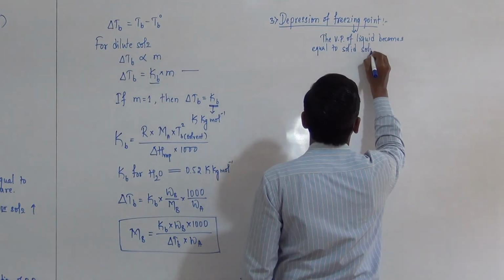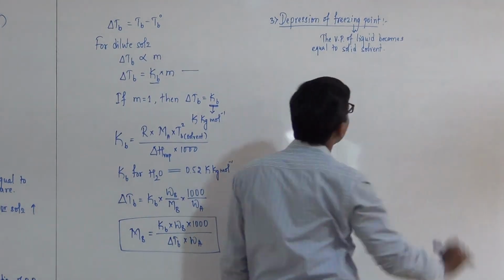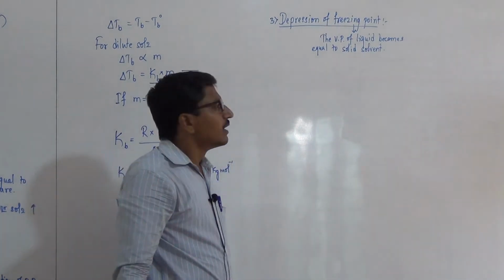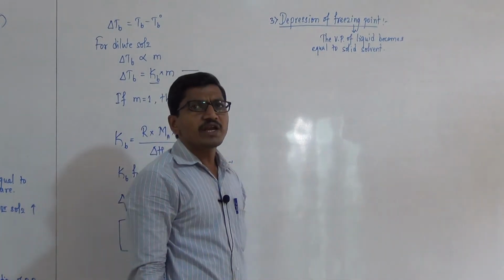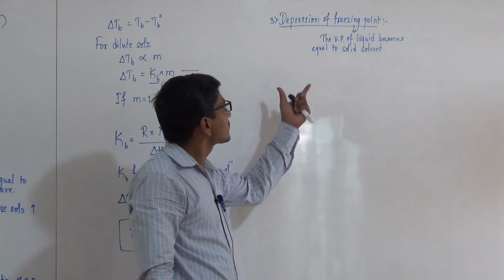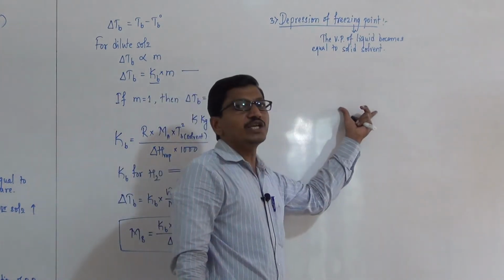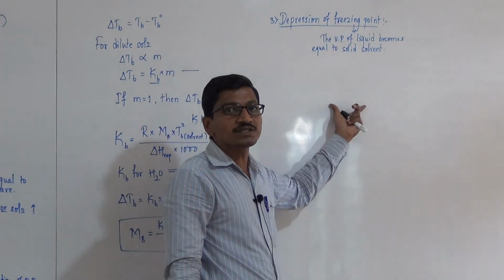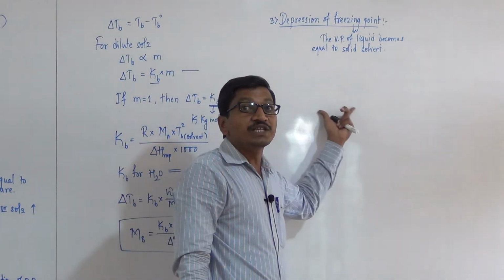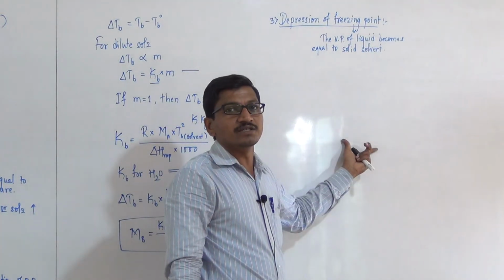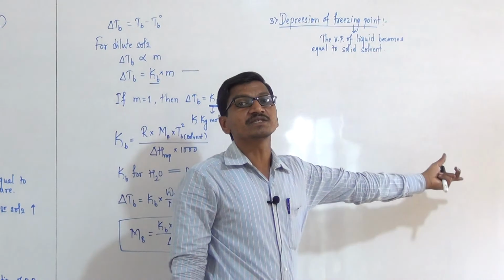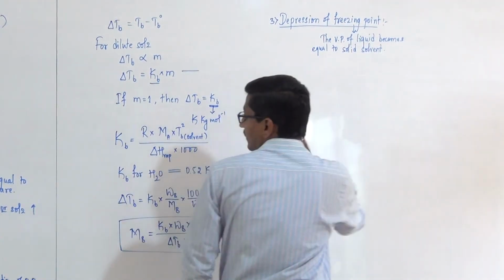Here also, as the number of solute particles in the solution increases, the freezing point decreases, and the depression of freezing point increases.